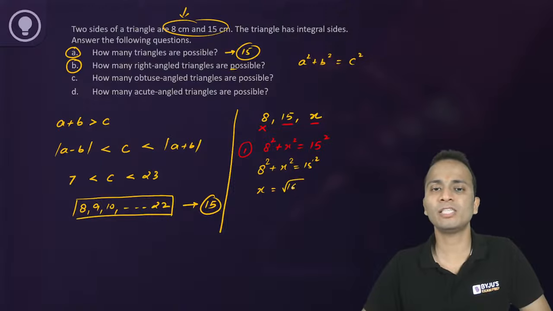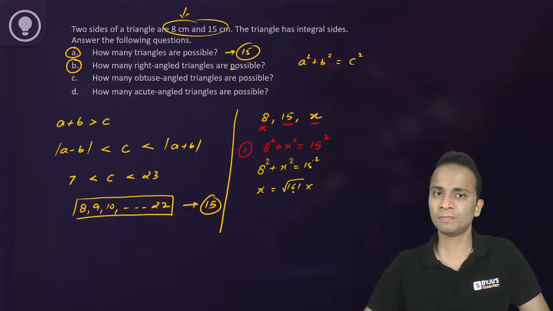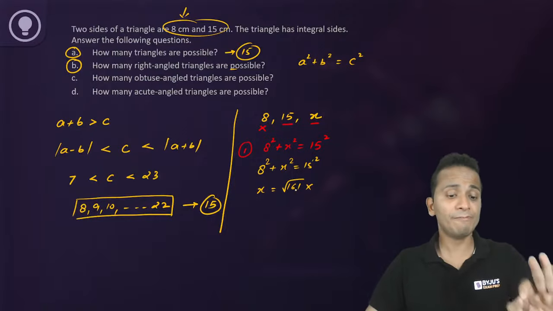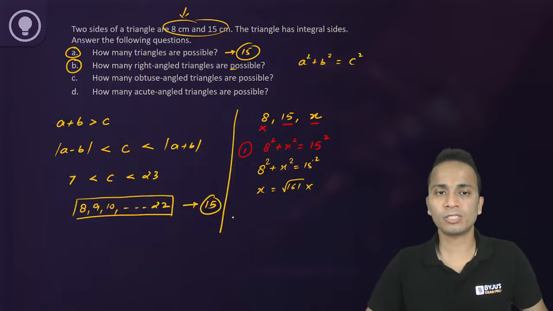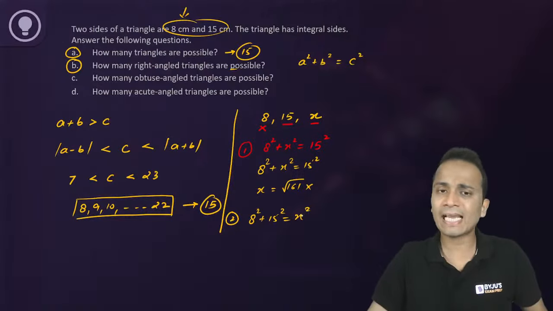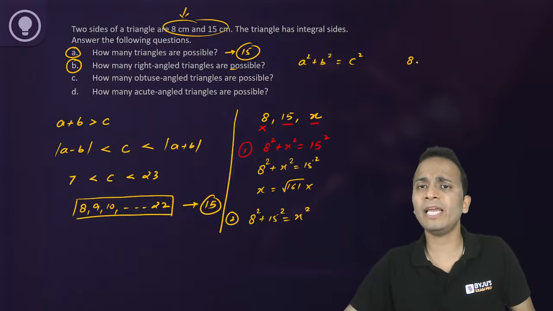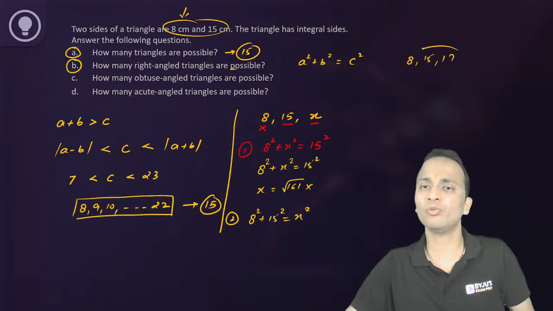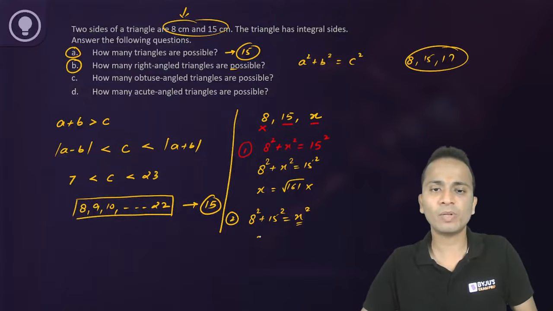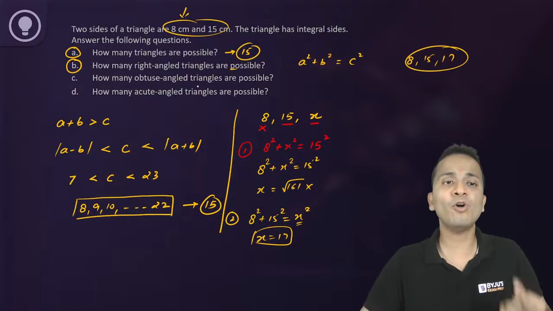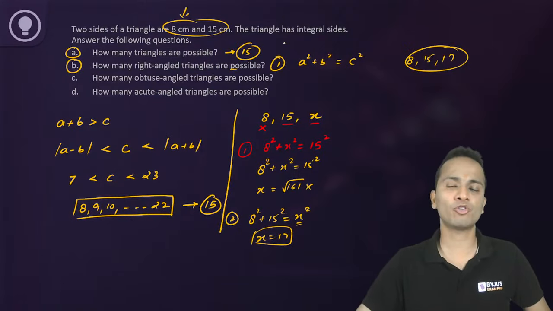Under root of 161 is not an integer. So 15 cannot be the hypotenuse. Second case, 8 square plus 15 square is equal to x square. x can be the hypotenuse, and we already know a Pythagorean triplet 8, 15, 17. So definitely the value of x will come out to be an integer, that is equal to 17. And yes, we have only one right angled triangle.